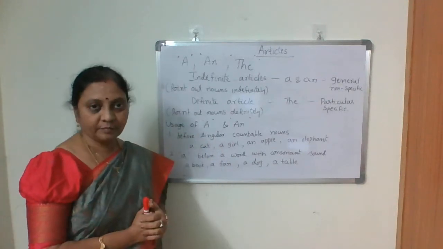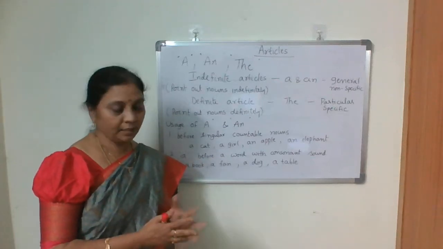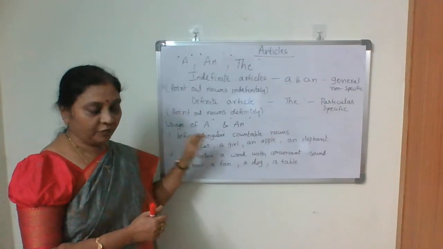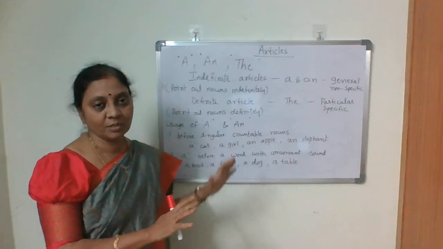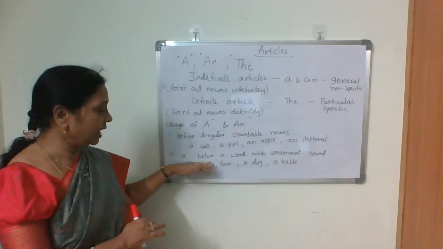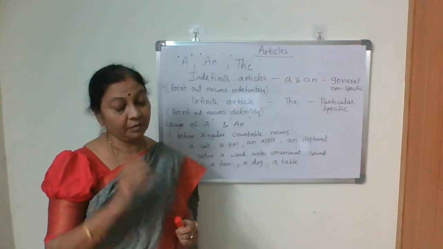A cat, a girl, an apple, an elephant. So the first one: before singular and countable nouns, we use a and an. And what's the second one? A before a word with a consonant sound. It's very important.